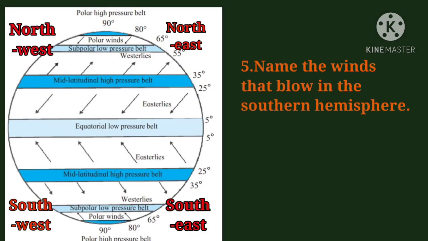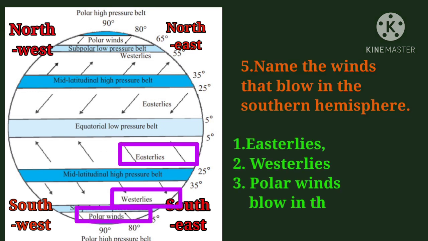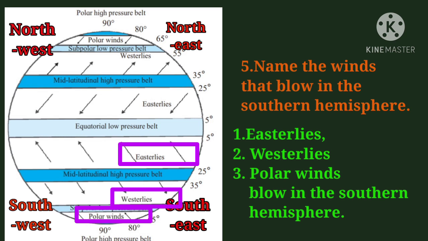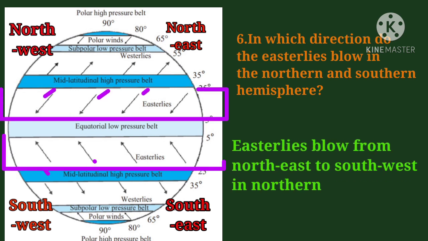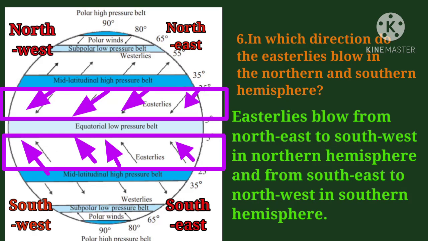Name the winds that blow in the southern hemisphere. Easterlies, westerlies and polar winds blow in the southern hemisphere. In which direction do the easterlies blow in the northern and southern hemisphere? Easterlies blow from northeast to southwest in the northern hemisphere and from southeast to northwest in the southern hemisphere.